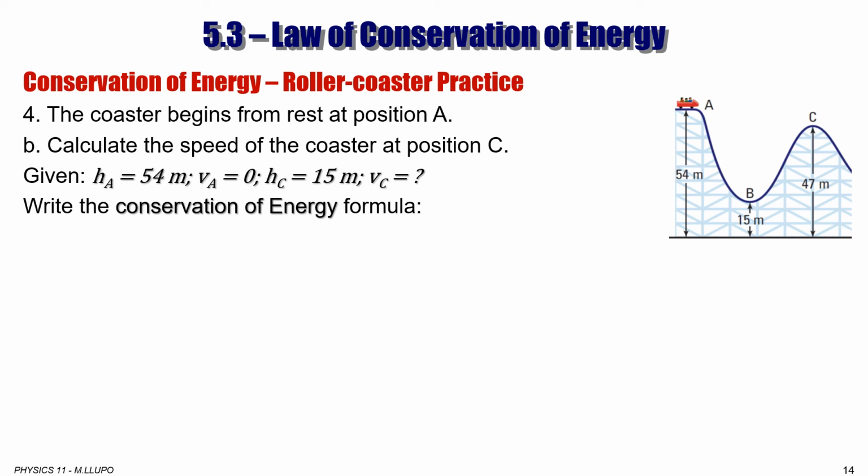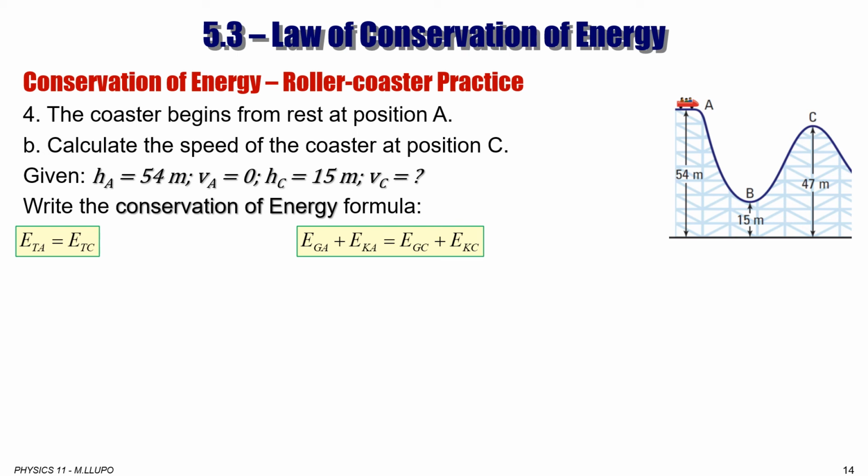So what we do, we keep two points. The first one, which has both given, and point C, which has one given, H is 47, and C is what we are looking for. And again, you use only the conservation of energy formula. Total energy at point A is equal to total energy at point C. And what is total energy at point A? We already know it is gravitational potential energy plus kinetic energy at point A. And what is total energy at point C?